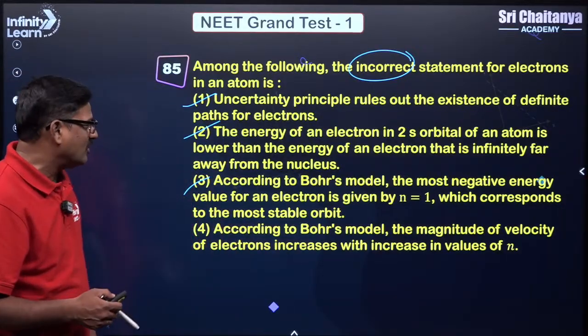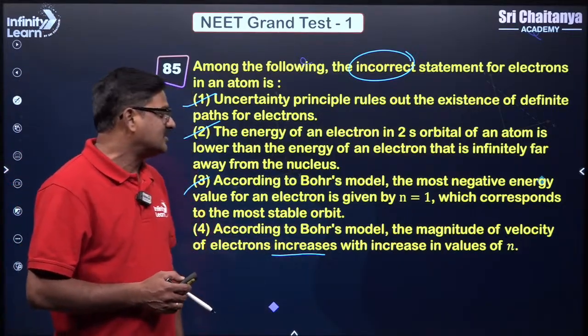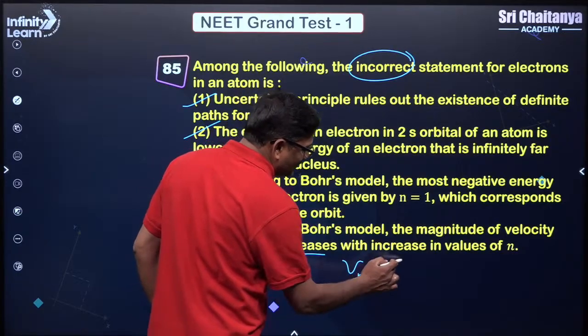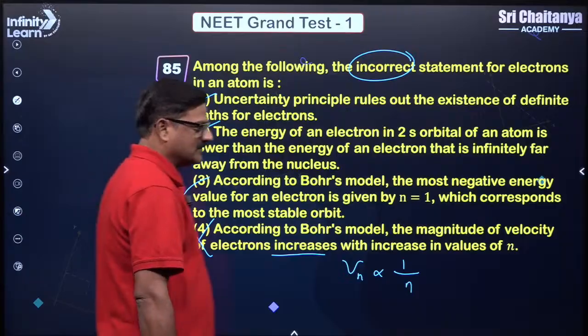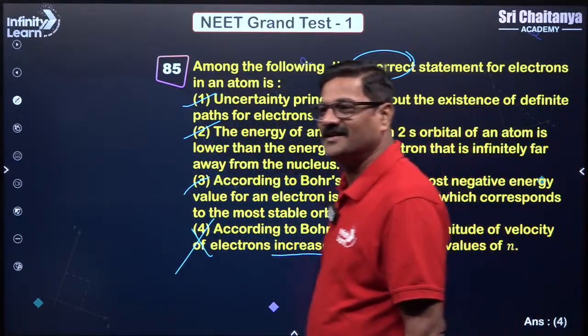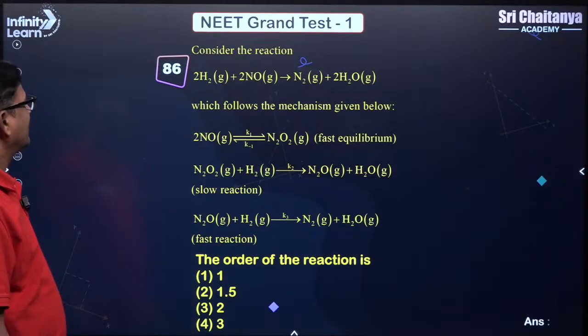Okay, and according to Bohr's model, the magnitude of the velocity of the electron increases with increase in the value of n. The velocity of the electron is inversely proportional to n. So this is a wrong statement. Option 4 is the answer. Okay, next. Okay, we'll see this.